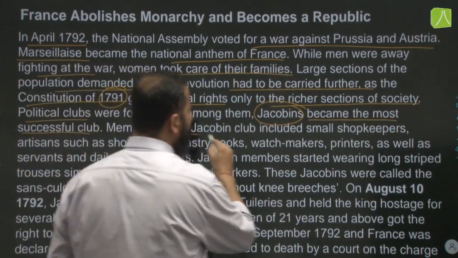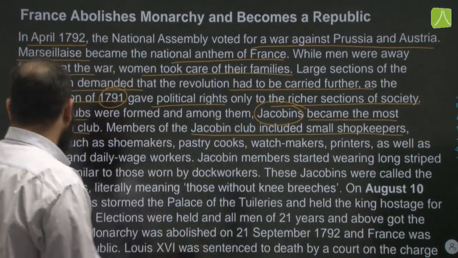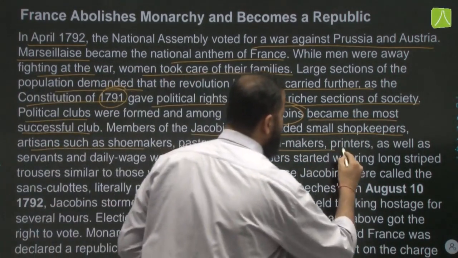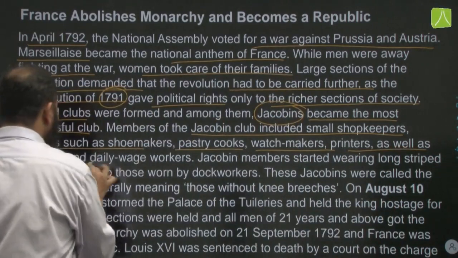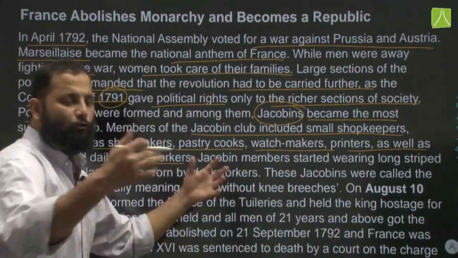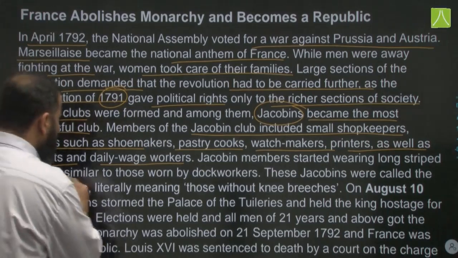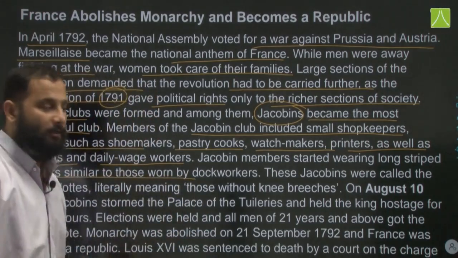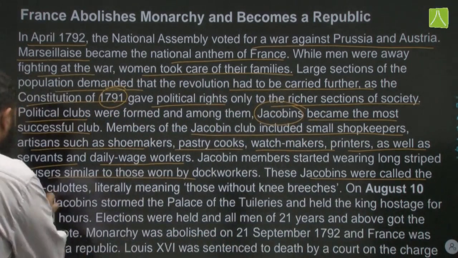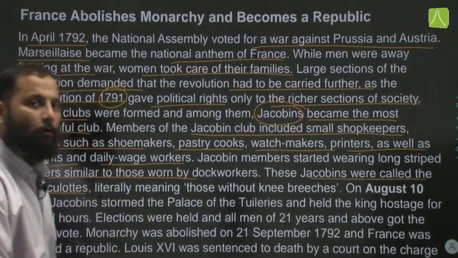Members of the Jacobin Club included small shopkeepers and artisans such as shoemakers, pastry cooks, watchmakers, printers, as well as servants and daily wage workers. Jacobin members started wearing long striped trousers similar to those worn by dock workers, and these Jacobins were called the sans-culottes, literally meaning those without the knee breeches.